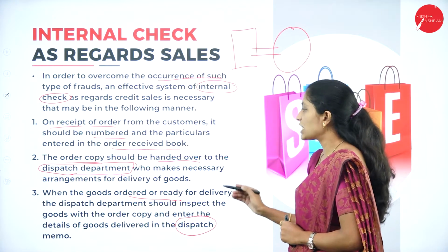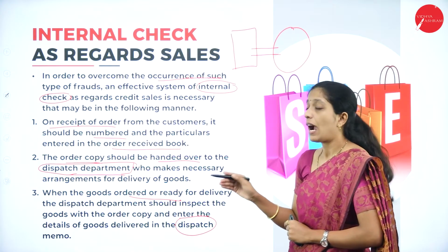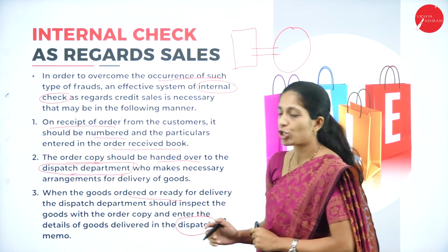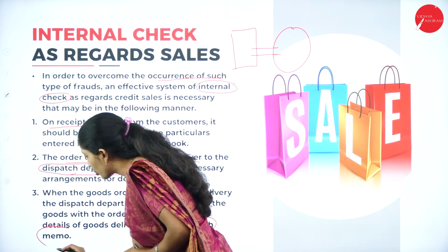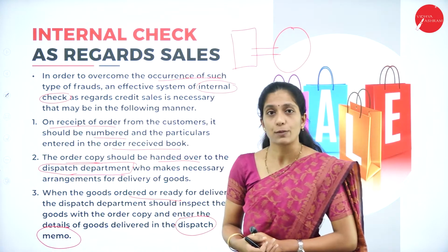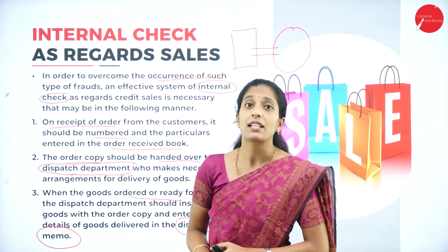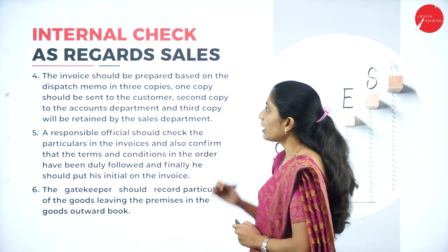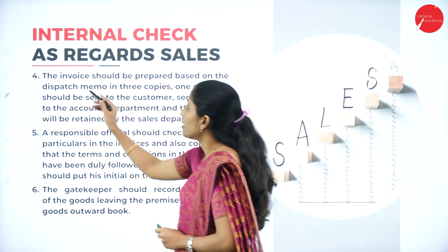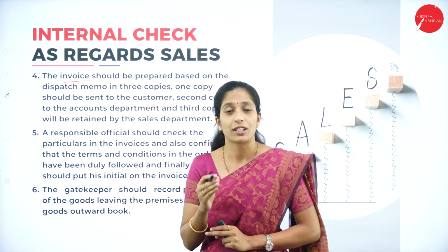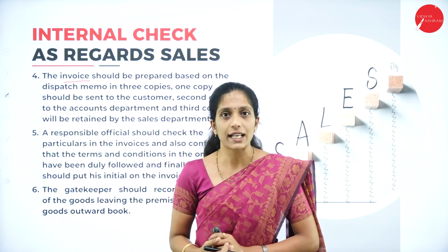So you have to recheck that with the order copy. It should inspect the goods with the order copy and enter the details of the goods delivered in the dispatch memo. Whatever goods are being delivered by the dispatch department have to be recorded in a memo known as the dispatch memo. The invoice should be prepared. Here an invoice has to be prepared by the organization or the business, and that has to be given to the customer.